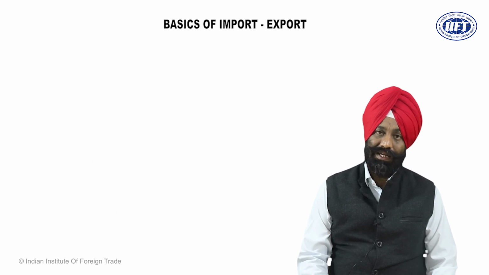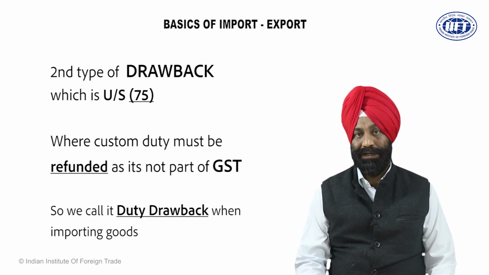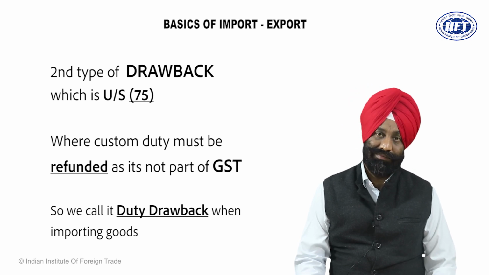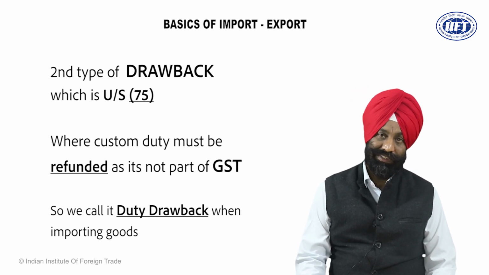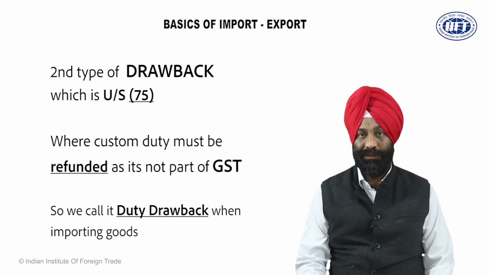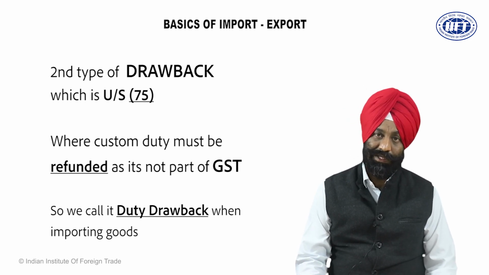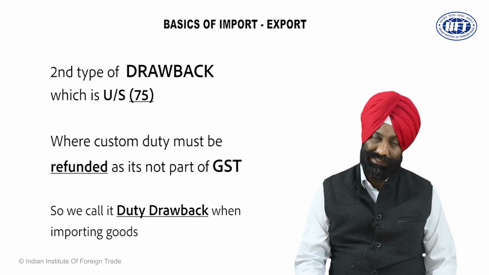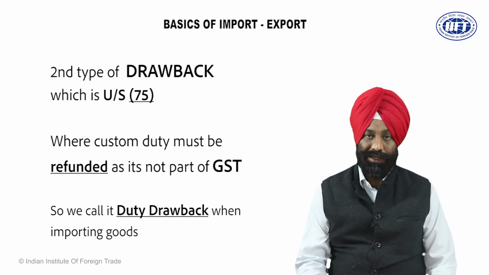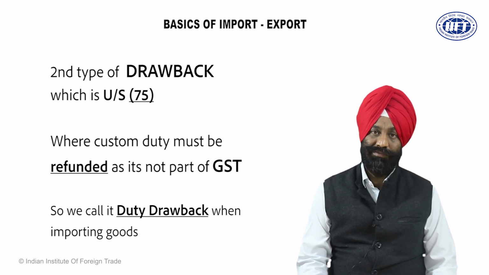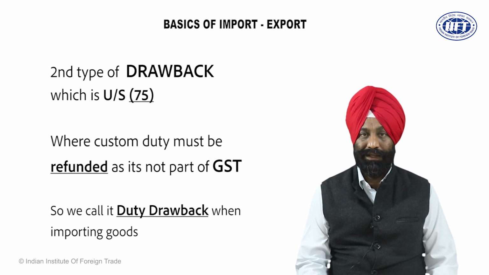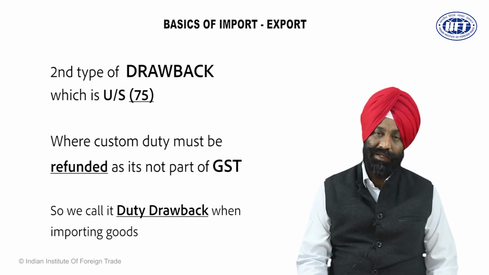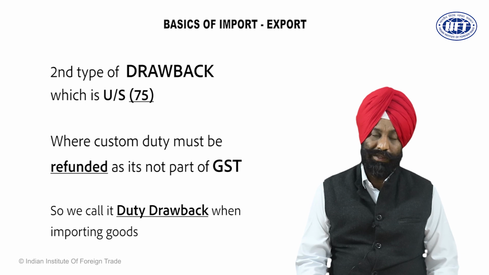Dear friends, the second type of drawback, which is the most popular drawback and is easy to avail, is the section 75 drawback, where the goods are manufactured. When goods are manufactured, the following condition may happen. Goods may be manufactured by locally procured material. When we procure material locally, we pay GST and we claim the input credit of GST. But some of the components may come from abroad, and on those we have to pay what we call custom duty. So custom duty must be refunded because, as we discussed, it is not part of GST. So for that, government gives us duty drawback.